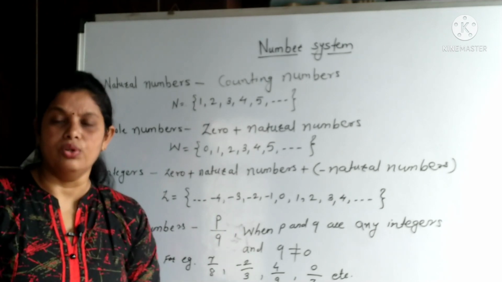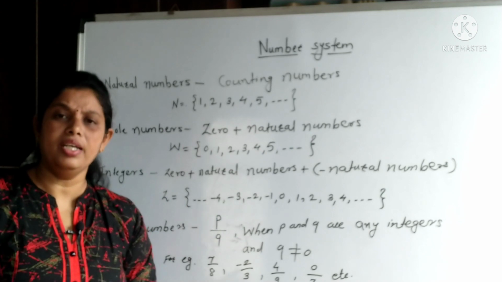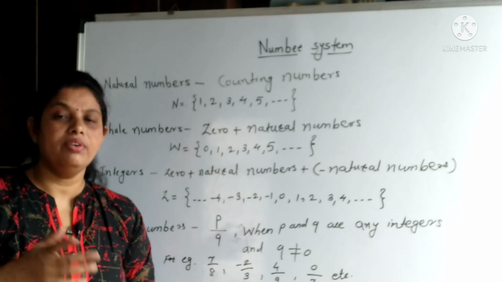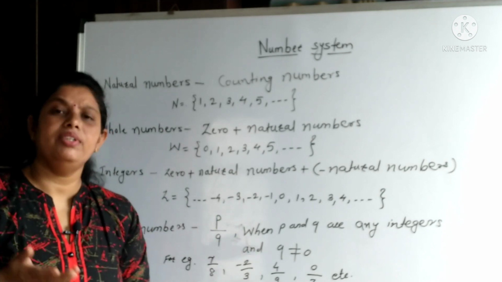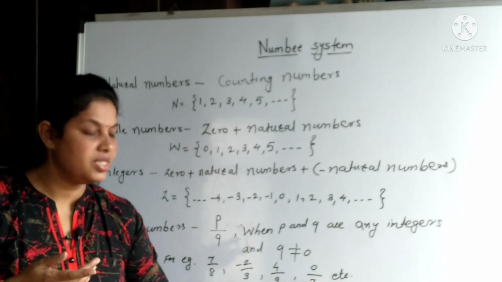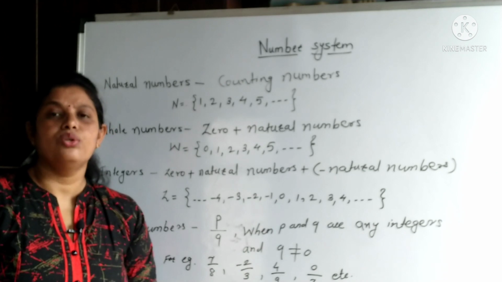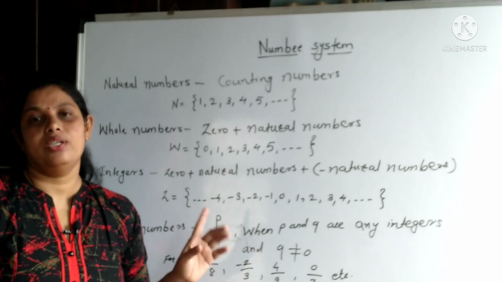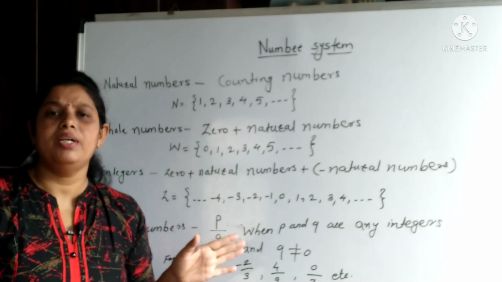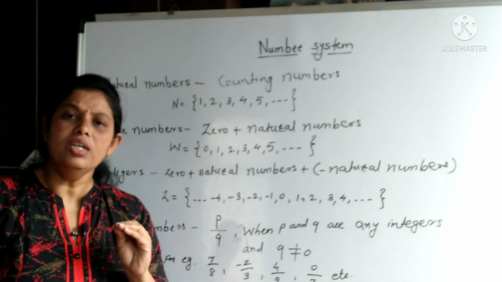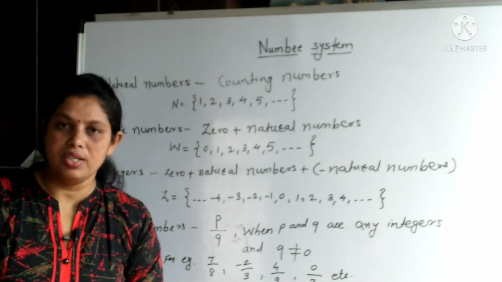But what about 0? Now is 0 rational or any other type of number? So 0 we can write with any denominator, as 0 by 7, 0 by 8, 0 by 10, 0 by 1000, 0 by 2000, like this. So 0 is a rational number, as we can write any number as a denominator to the 0. So 0 is a rational number.